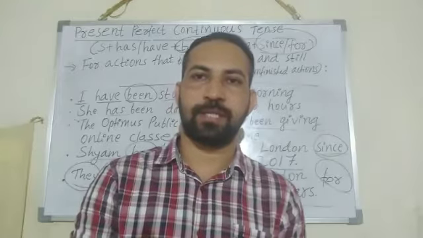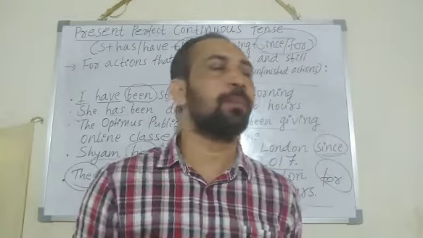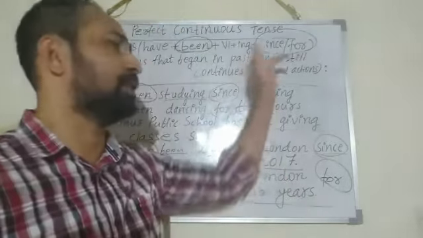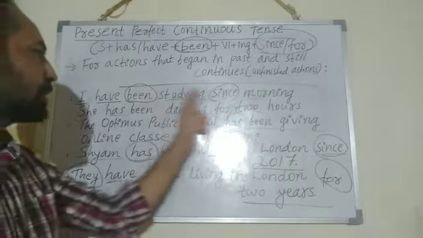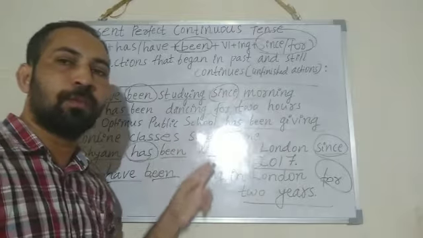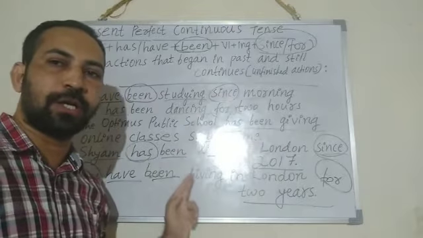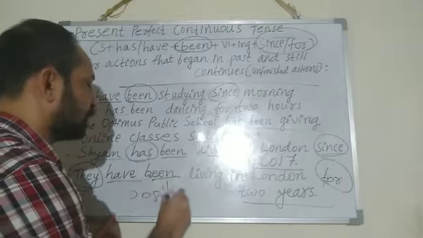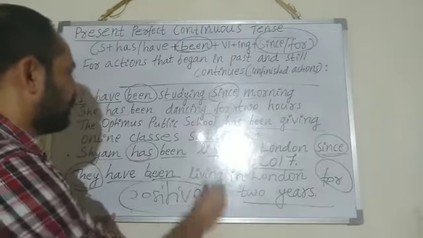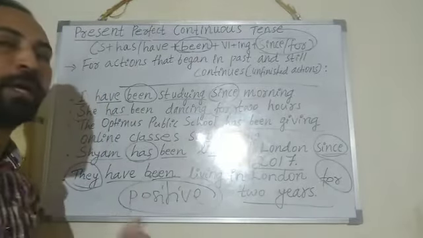So in this case, we must use present perfect continuous tense. Okay? And all these examples are positive present perfect continuous tense. Okay?